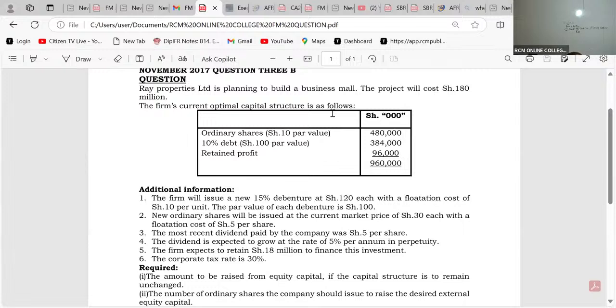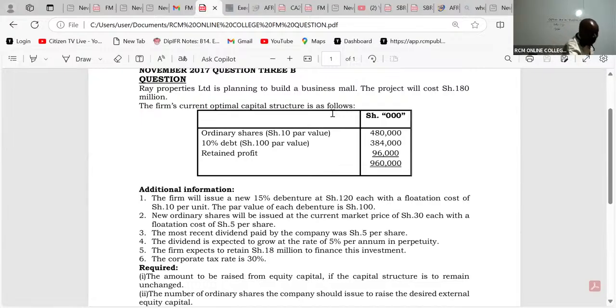So the first thing that a good student should be able to do is to give us the optimal capital structure weights. So we have two of them. We have equity and then we have debt.